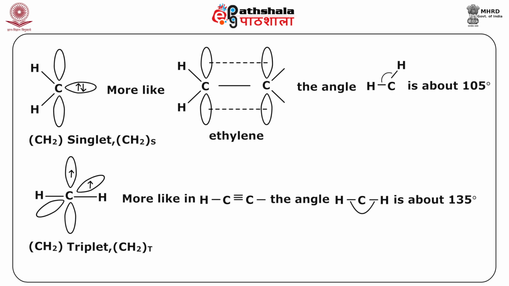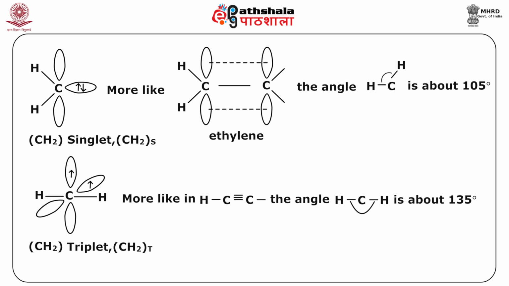The designation singlet state and triplet state refers to the molecular electronic states. In the singlet carbene, the carbon is sp2 hybridized. The non-bonding electrons have anti-parallel spin, that is the electrons are paired in terms of spin.